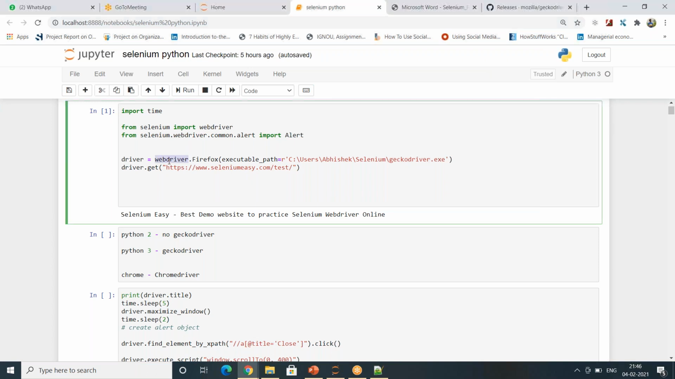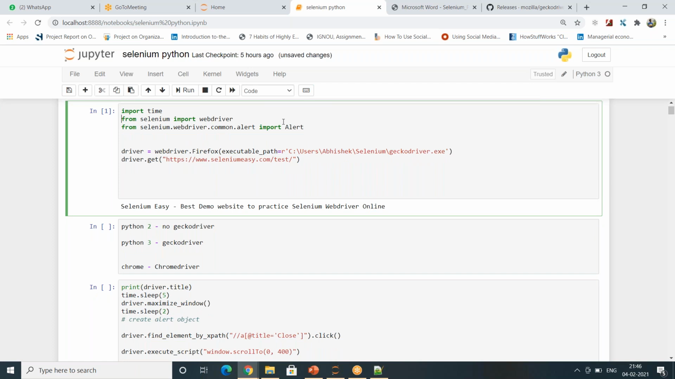You have to write driver, I'm defining a variable here. I will teach you all this line by line once we get deep into this. WebDriver dot Firefox. You have to tell where my Gecko driver is lying. My Gecko driver is lying in this particular location on my machine, so I just passed that location. Let me show you, let me launch this. These are called modules. I will teach you what modules are and how to do the import. This is called module import.